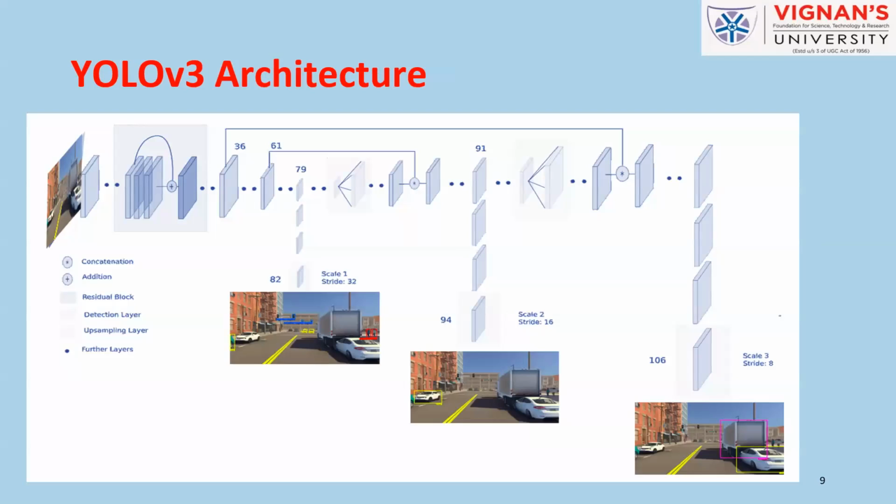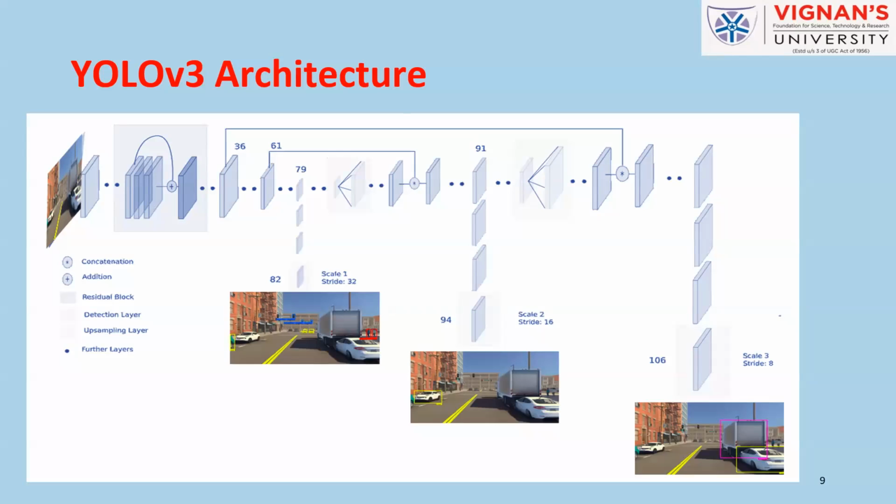We can see there are concatenation and addition blocks present, and it performs detection at 3 scales. Here at layer number 82, the stride value will be 32. So when we provide an input image of 416 by 416, if we apply a stride of 32, our image will be downsized to 13 by 13. So here we'll be able to detect larger objects.